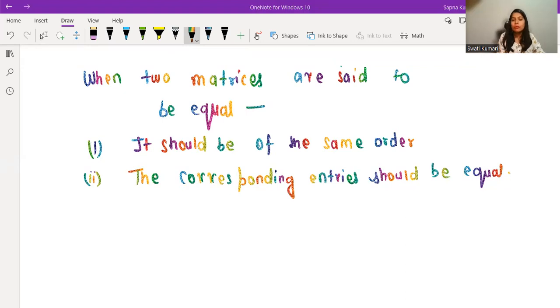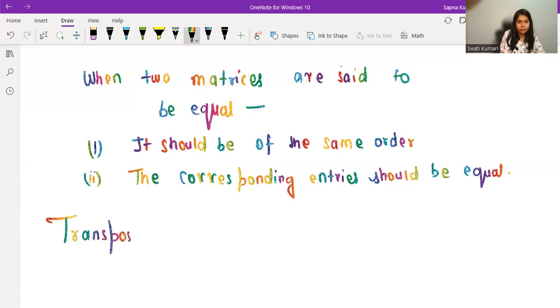Now we have some more topics as well. We have multiplication: how do we do the multiplication of a matrix? I'm going to explain multiplication of a matrix in the practice video itself, which I'm going to make next. So I'm not explaining how to do the matrix multiplication now, because you will understand that later on.